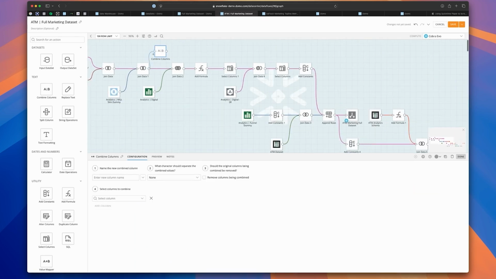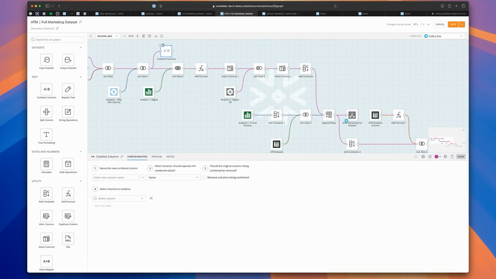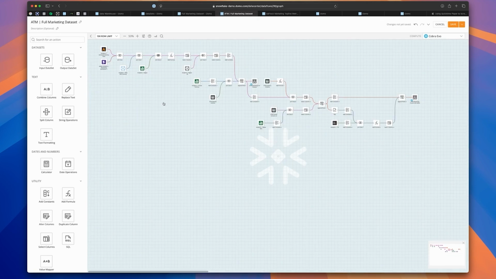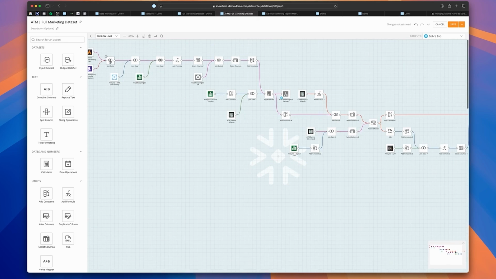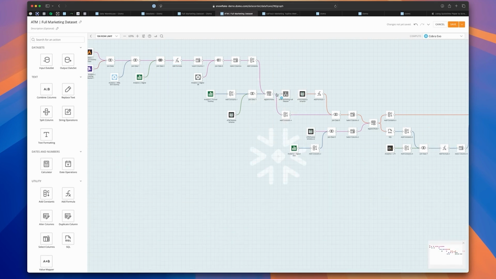I'll zoom in a little bit here. For example, I can join the various paths up and then configure the step that I want to use down here. This pipeline is already built and is pretty extensive, joining, combining all of the various inputs that we have. We're doing things like joins. In this example, I've got some formulas where we can add inline case statements to add business logic. I can do unions or appends.